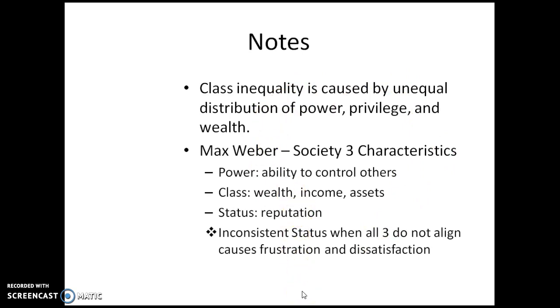Today we're going to be talking about class inequality, which is caused by an unequal distribution of power, privilege, and wealth. Max Weber, a sociologist, identified class inequality by giving it 3 characteristics. He said that we have power, class, and status. Power is the ability to control others within society. Class focuses on wealth, income, and assets. And status is the reputation that one has.